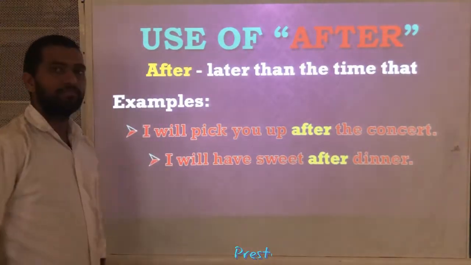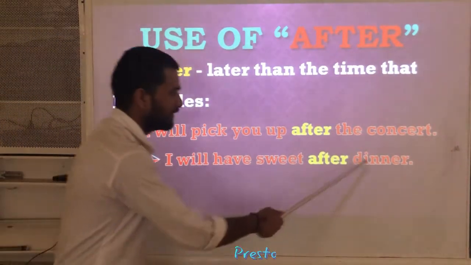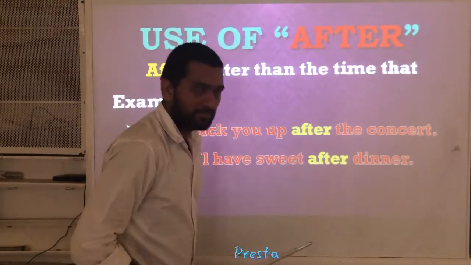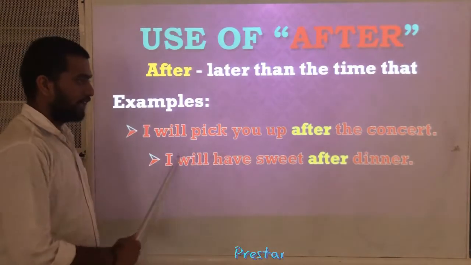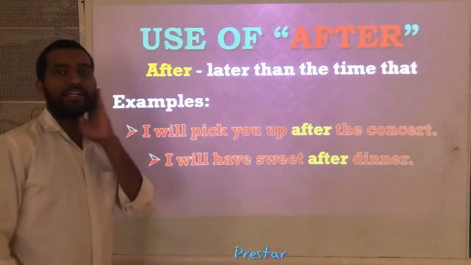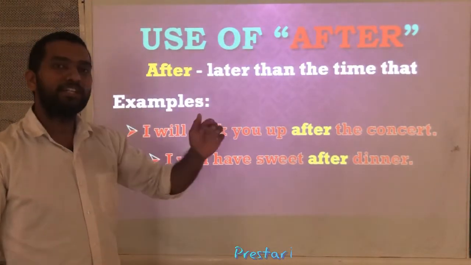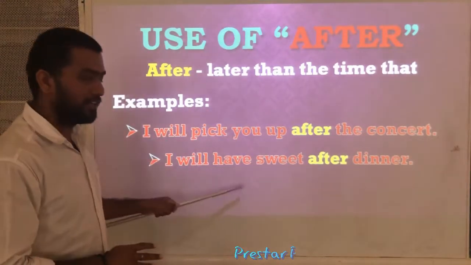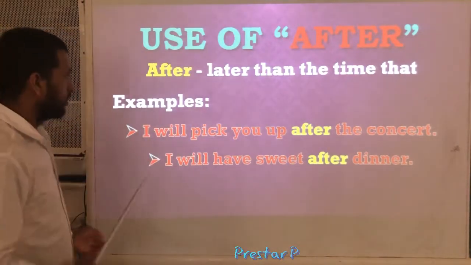Look at the second example. I will have sweet after dinner. Means dinner के बाद में मैं sweet खाऊंगा. Like this. Means I will have sweet after dinner. We use after to indicate actions which are to be done after some actions. Means एक action के बाद में और एक action करना है तो इसी समय में हम after का प्रयोग करते हैं. Okay? Next.